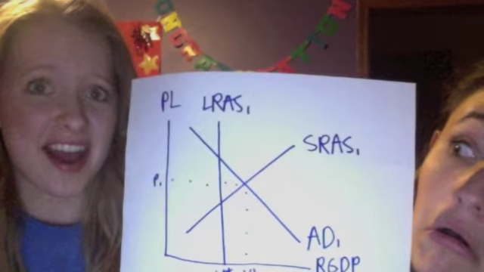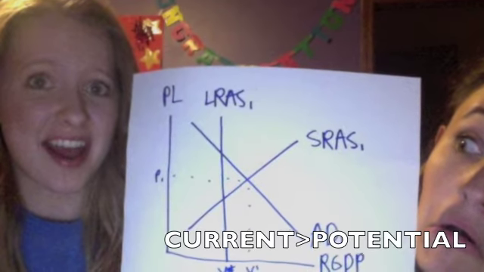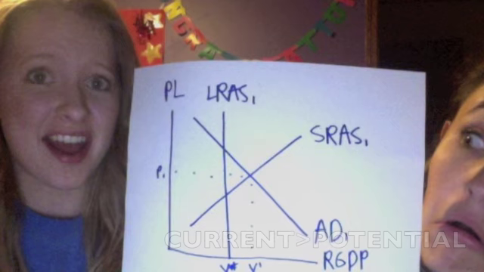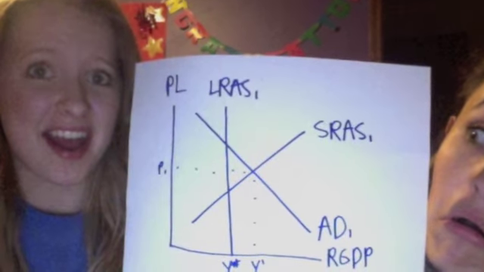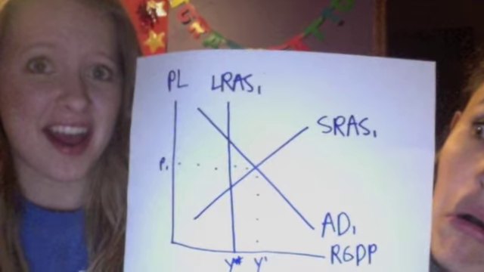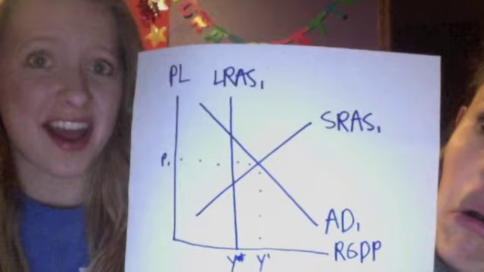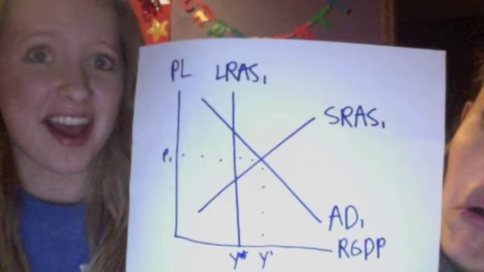An inflationary gap is when current output is greater than potential output. This happens when aggregate demand increases or short-run aggregate supply increases. In an inflationary gap, there tends to be low unemployment, high RGDP, and high price levels.